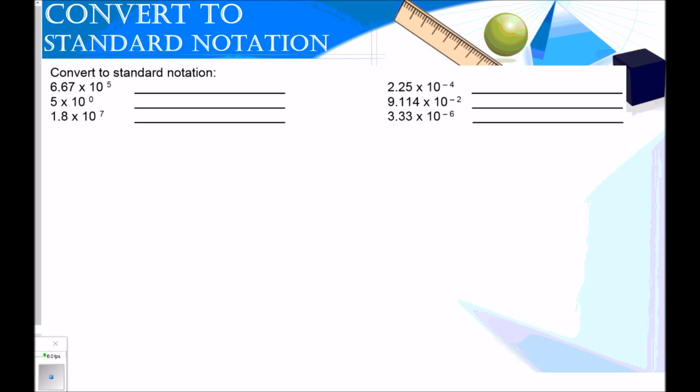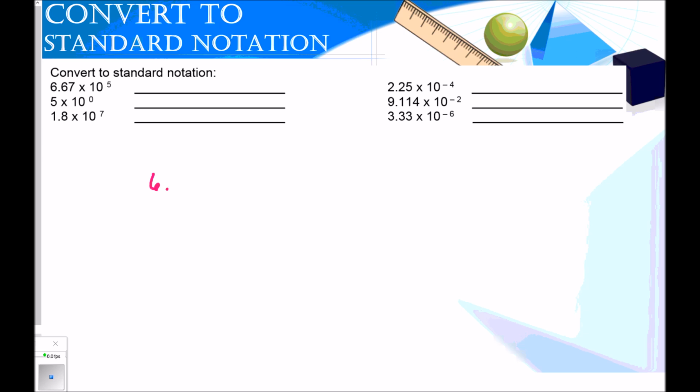In this next section, we're going to do the opposite. We're going to convert from scientific notation to standard notation. So we're taking them out of scientific notation. So the first one, I've got 6.67 times 10 to the fifth power. What I notice is because my exponent is positive, this is a really big number. So I'm going to move the decimal in a way to make this number larger.